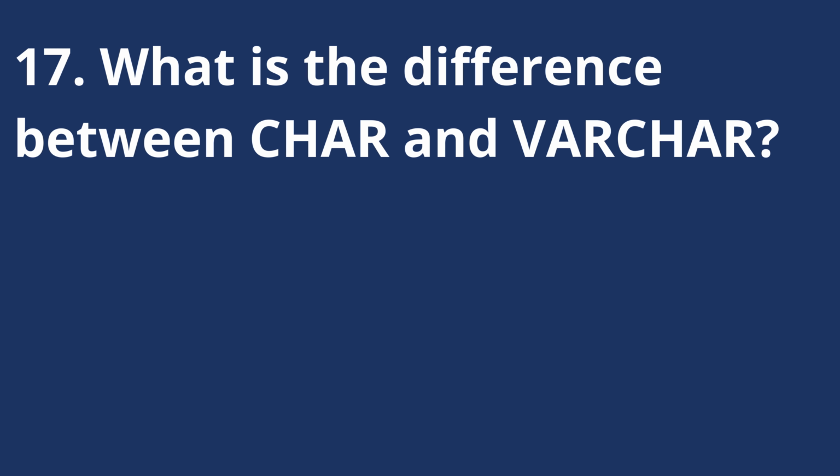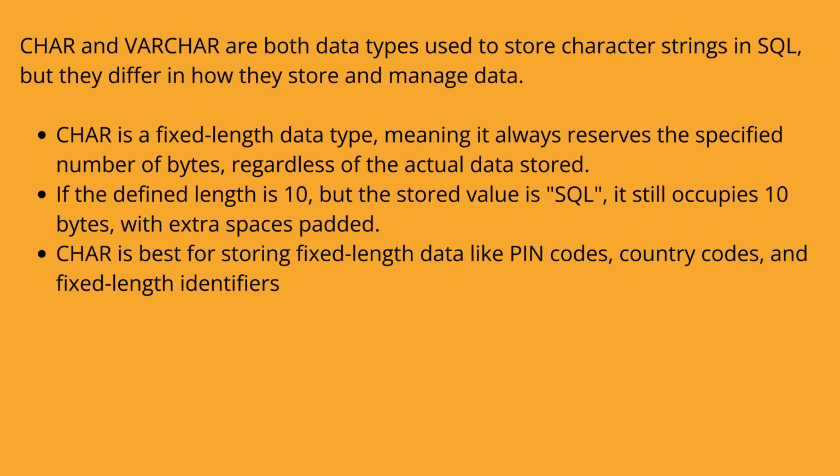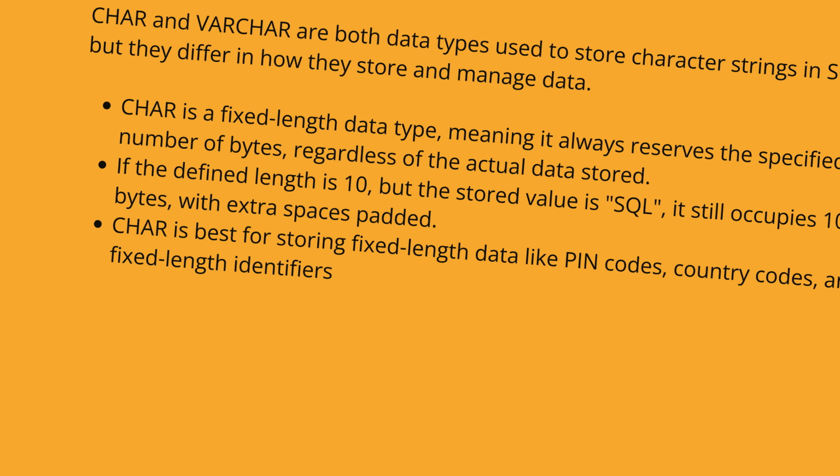What is the difference between char and varchar? Char and varchar are both data types used to store character strings in SQL, but they differ in how they store and manage data. Char is a fixed-length data type, meaning it always reserves the specified number of bytes, regardless of the actual data stored. If the defined length is 10, but the stored value is SQL, it still occupies 10 bytes with extra spaces padded. Char is best for storing fixed-length data like PIN codes, country codes, and fixed-length identifiers.